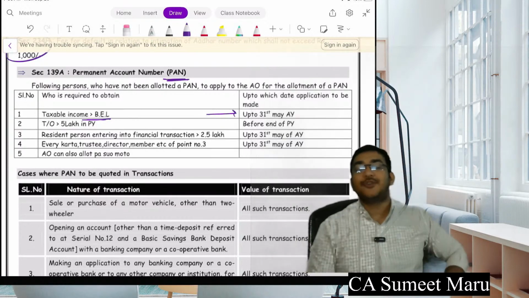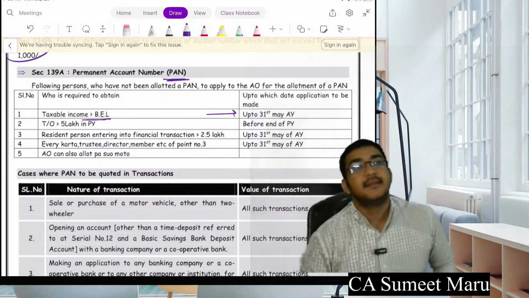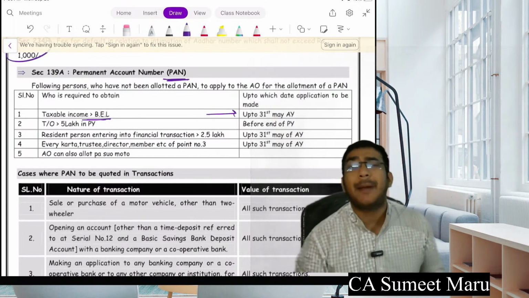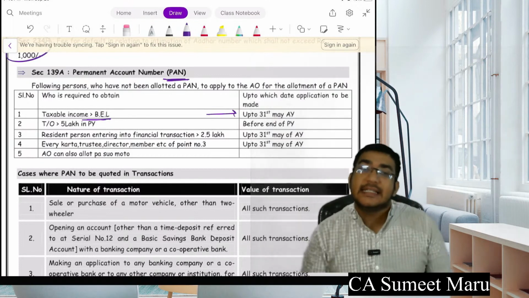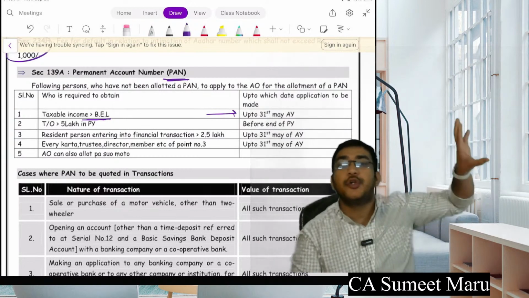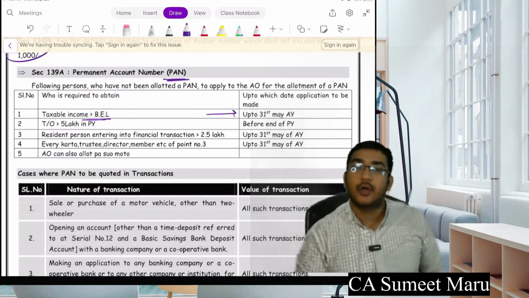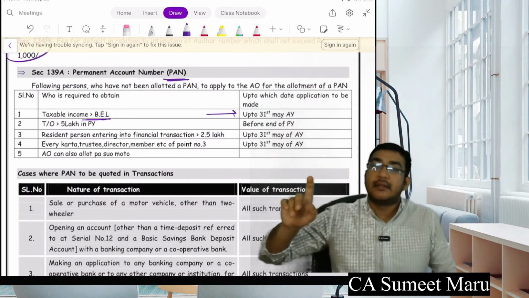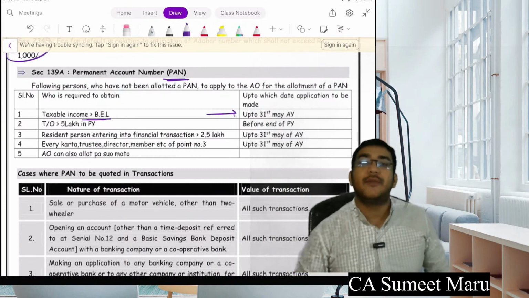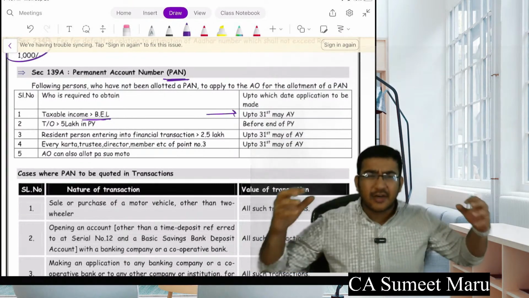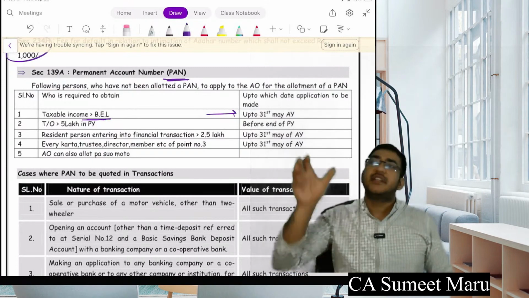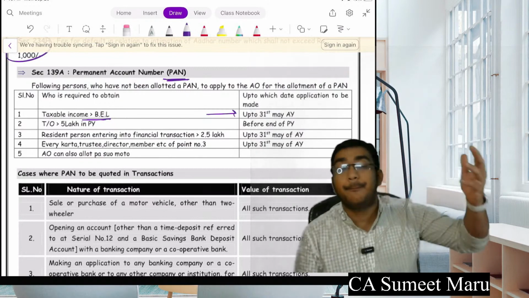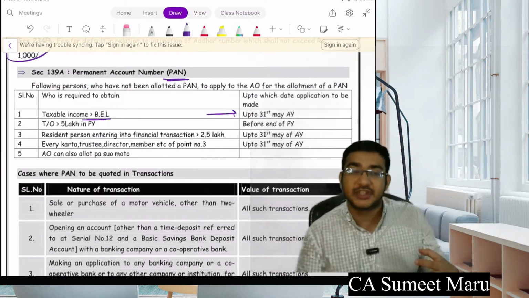Now what happens? See, PAN is your identity for your income tax. Just like Aadhaar is your identity for address and all other things, PAN is identity for your income tax. So on PAN number everything happens. So whoever cuts your TDS, whoever collects your TCS, they all collect it on your PAN name. So once you have completed your year, all the TDS which has been deducted for you, if they have filed the return on timely basis, it will be visible for you in 26AS. So all the persons, whoever are deducting my TDS, it will be clearly visible for me in my 26AS form. So I can take this deduction all from there.